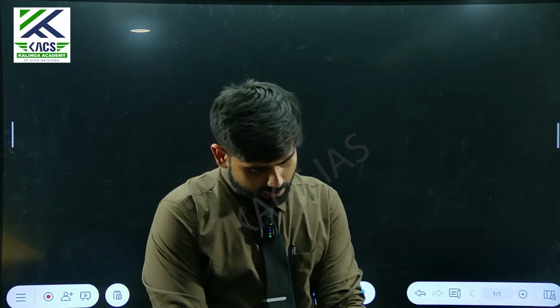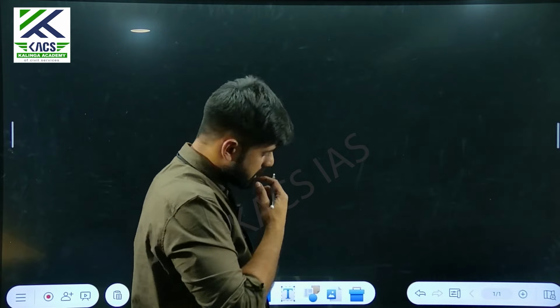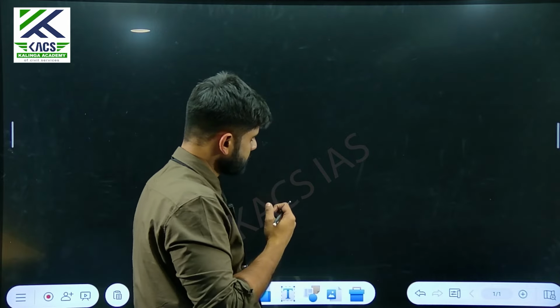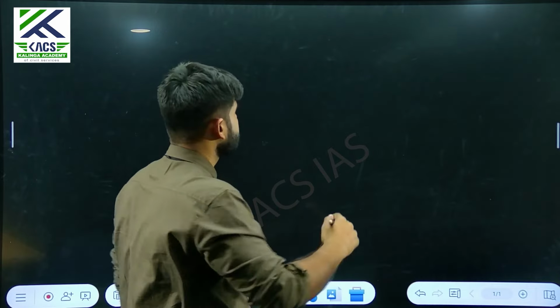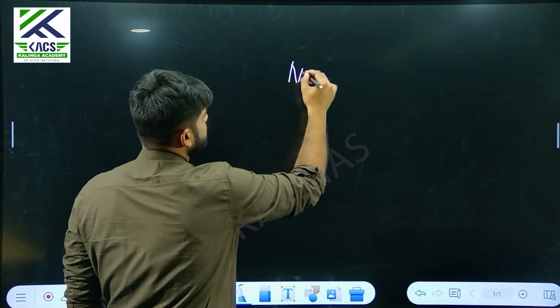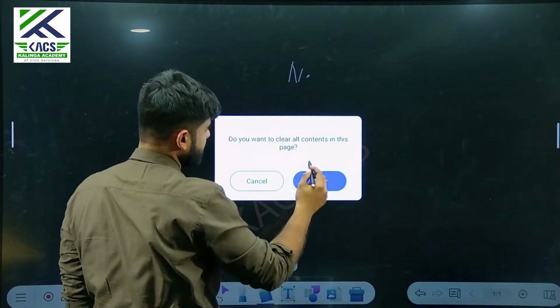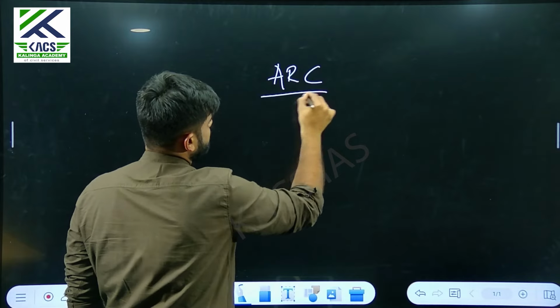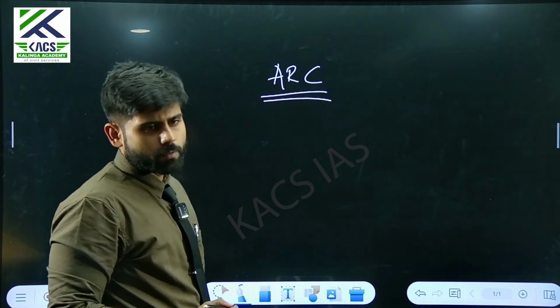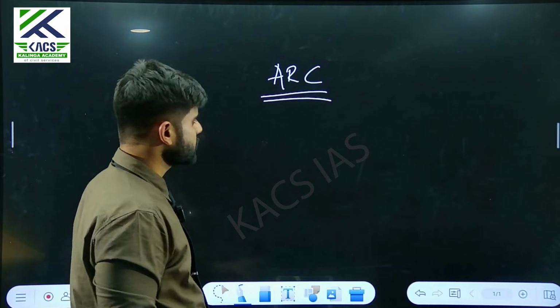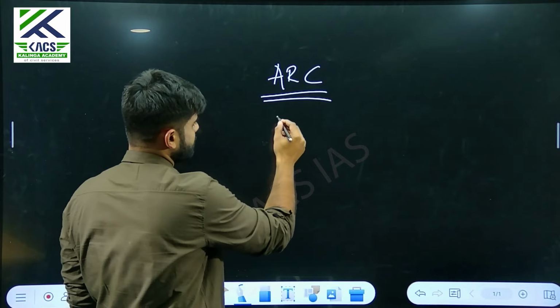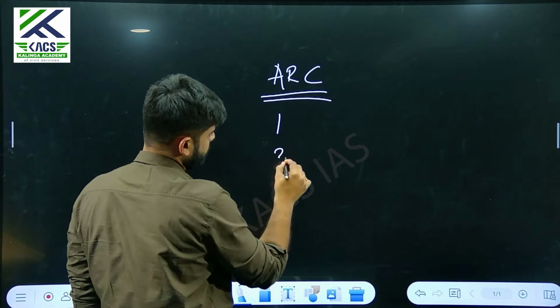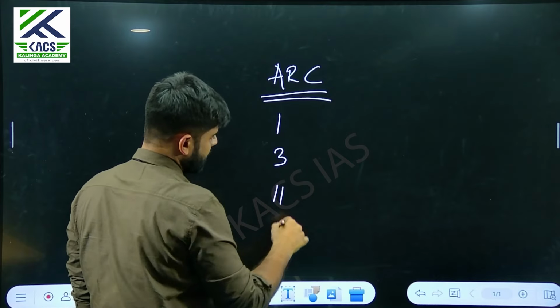Acha, now let's do one more thing. ARC reports. I have been mentioning them, and they are important as well. There are a few ARC reports that are considered magical numbers: 1, 3, 11.